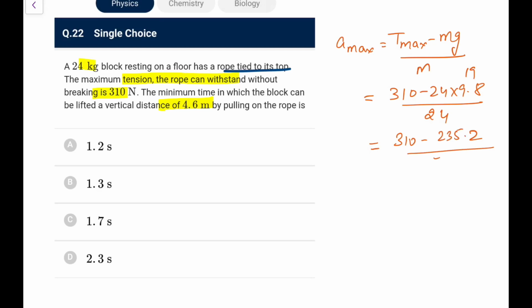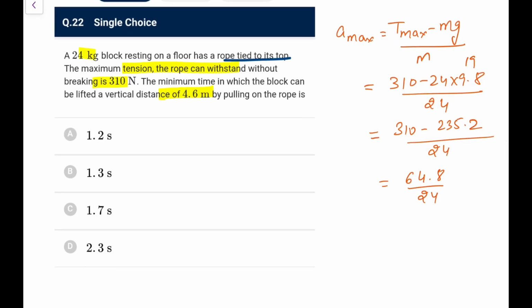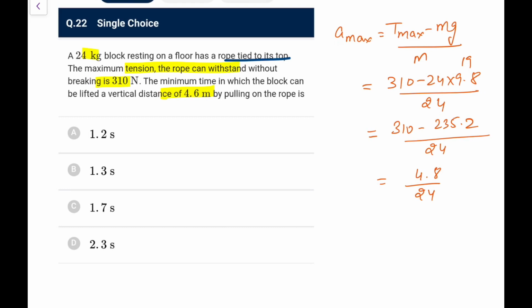So 235.2 upon 24. Wait a minute, this is 310, sorry, I had taken it as 300. So 310 minus 235.2 is 74.8, divided by 24. 24 2s are 48, and we are left with 268, 24 3s are 72, and now we have 4, that is 40, so it would be 3.1 something, let's say in 3 figures I can write it as 3.12 meter per second square.